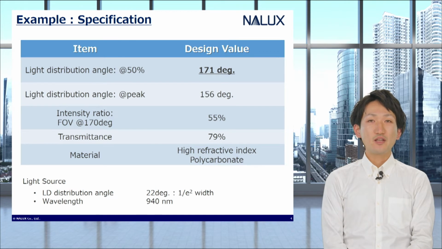The detailed specification of the prototype design is as follows. The distribution angle reaches 171 degrees and the transmittance efficiency is 79%. The MLA material is a high refractive index polycarbonate. Currently, we are also considering utilizing a reflowable polymer for the material of the MLA. This specification is just one of the cases, so we can customize it corresponding to your requirements.